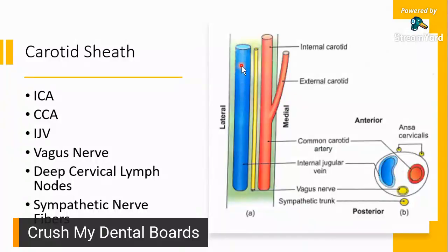Aside from that, you have your internal jugular vein right here, represented by the blue vessel. So that's your internal jugular vein. And then itong yellow na to, that would be your vagus nerve, or cranial nerve number 10. And then within this entire sheath also, you'd see your sympathetic nerve fibers and your deep cervical lymph nodes. I mean, on this view, you can't see it, but nandyan siya. Okay? So, yun ang contents ng carotid sheath.